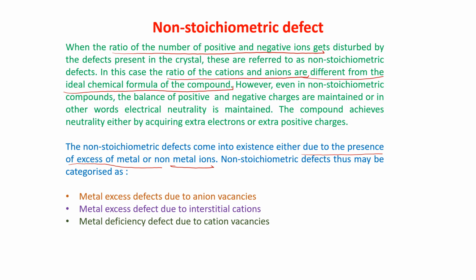Non-stoichiometric defect may be categorized into three. One is metal excess defect due to anion vacancy. Metal excess, why? Because of anion vacancy, that means an anion will move. Now, metal excess due to interstitial cation, that means in the interstitial position one cation will be added. And metal deficiency. The metal deficiency will be there because the cation places will be vacant. How? I am coming to that.